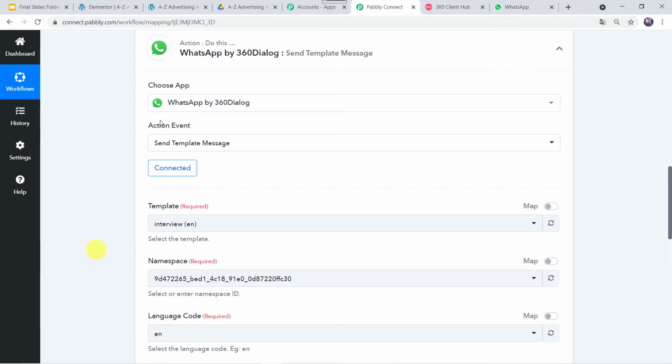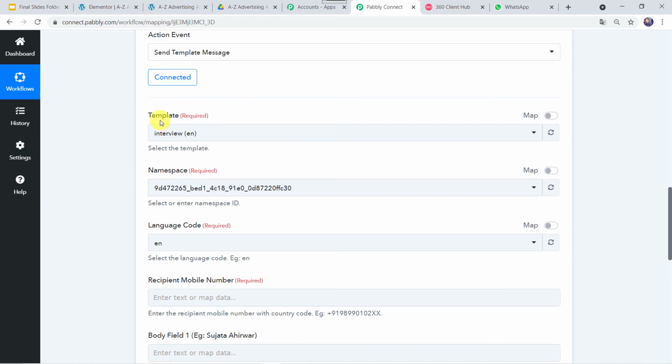Now here we have to give the template. So you might be thinking, what is a template? Template is simply a message that we want to send on the WhatsApp number of the customer. So as we cannot send the messages directly on WhatsApp, first we have to create a template. We have to get it approved from Facebook. Once the template is approved, then only that particular template can be used for sending the messages on WhatsApp.